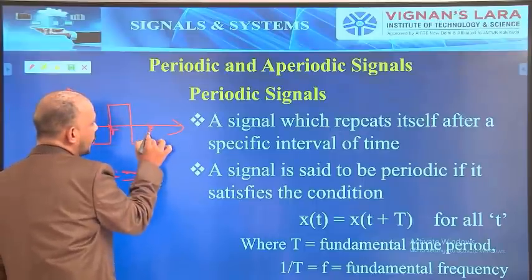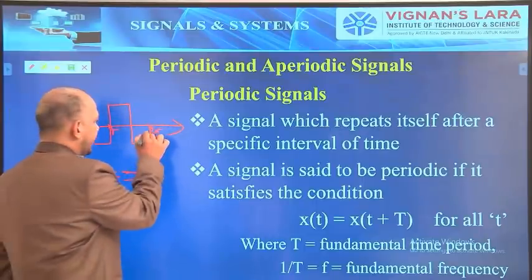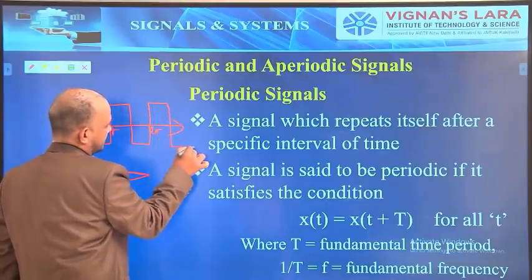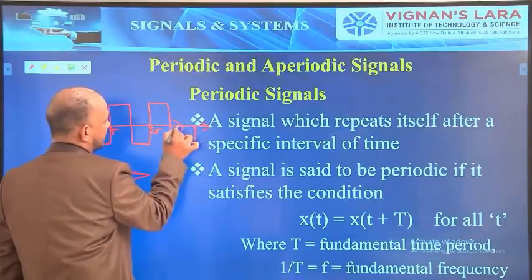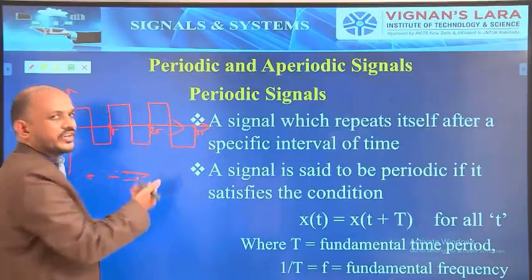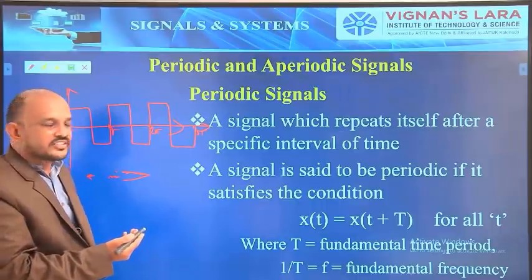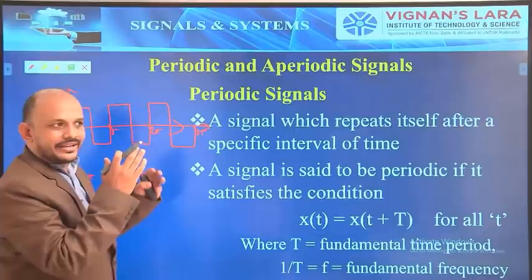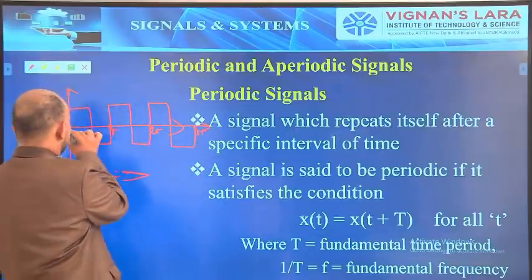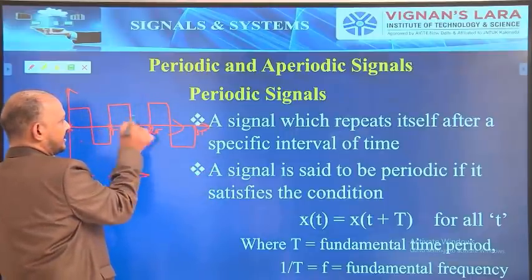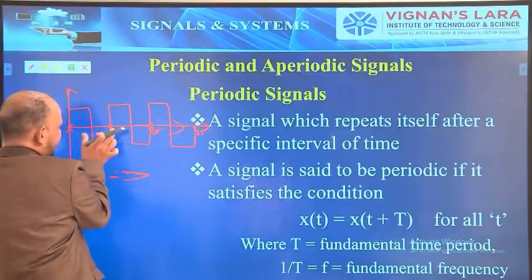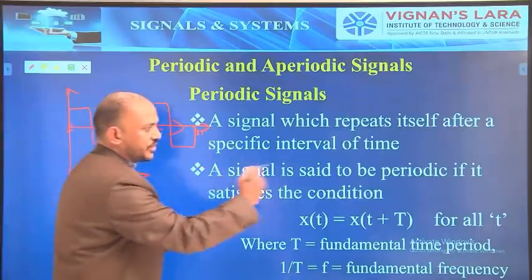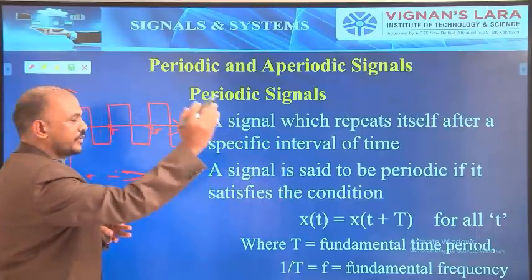From here it will be 2T, again 3T. You can say this signal is a periodic signal, because it is repeating after a specific interval of time. After this interval it is repeating, it is T, again it is also repeating T. So this is continuous, it will move on to infinity.